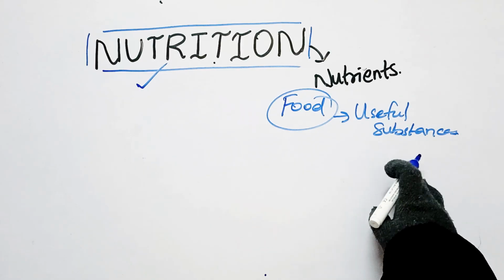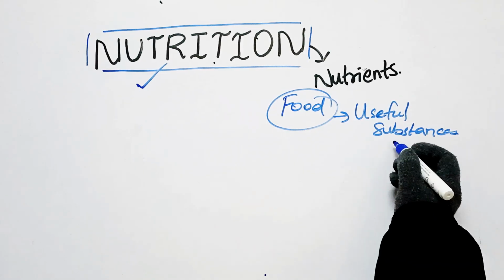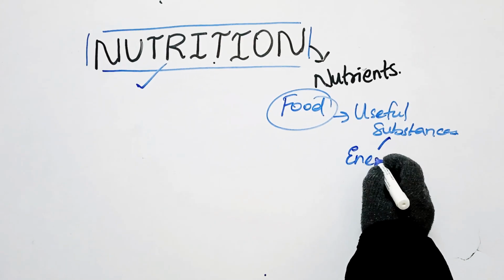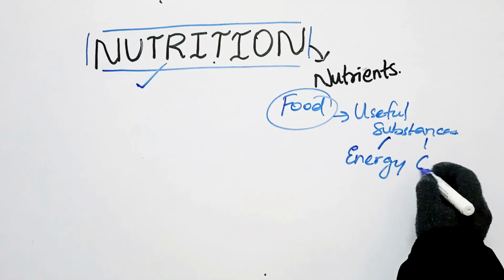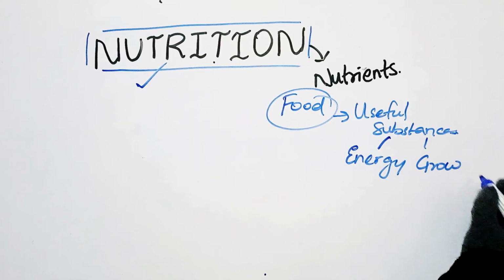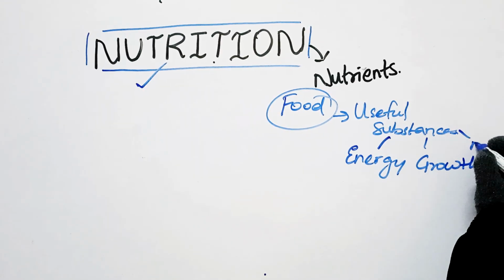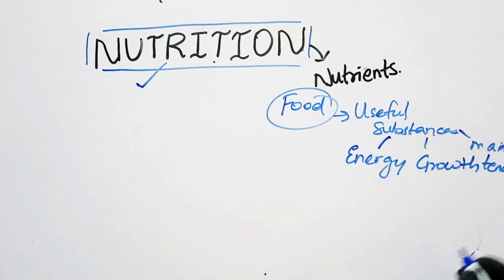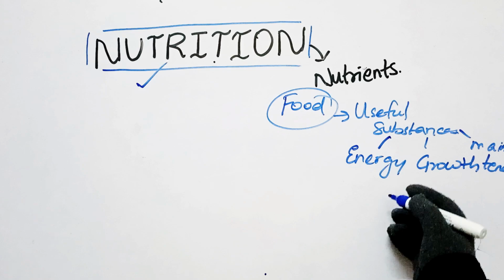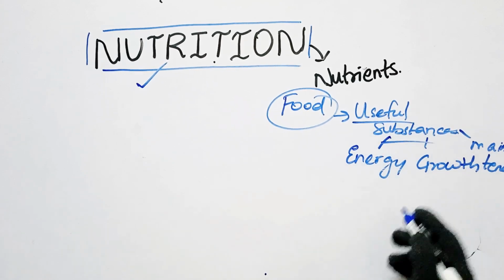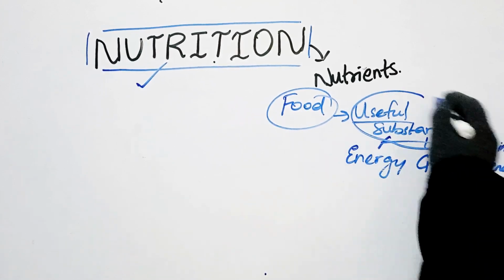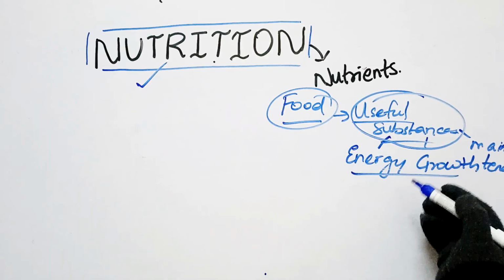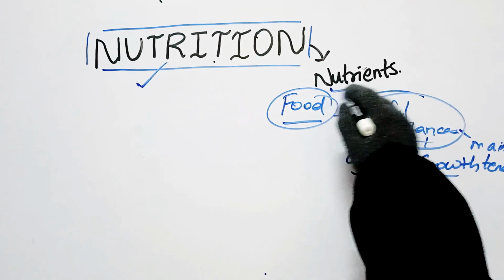And what are these useful substances going to do? These useful substances are going to play a major role in providing energy for our body, in enabling body growth, and also in the overall maintenance of the body. Yes or no, children? So, these useful substances present in the food that we take into our body to carry out the various life processes are called nutrients.